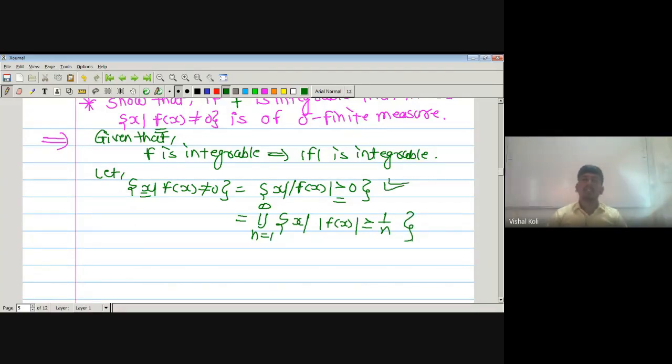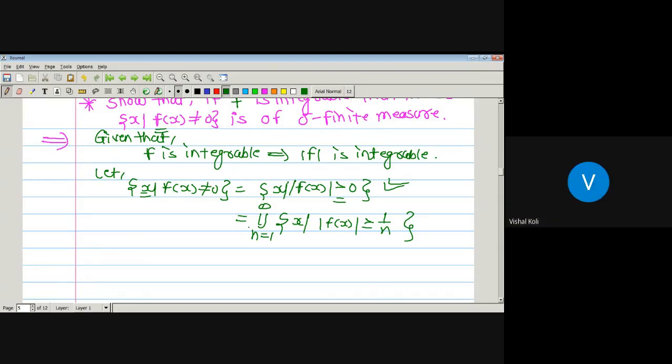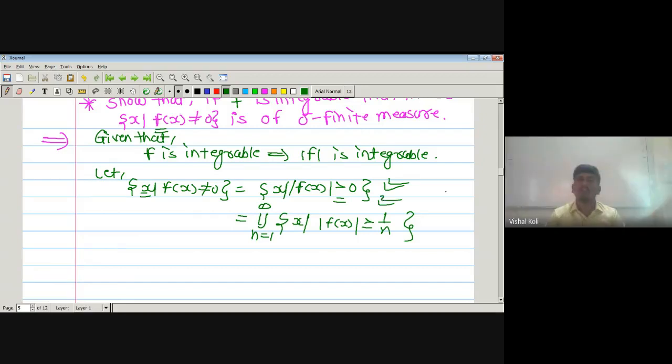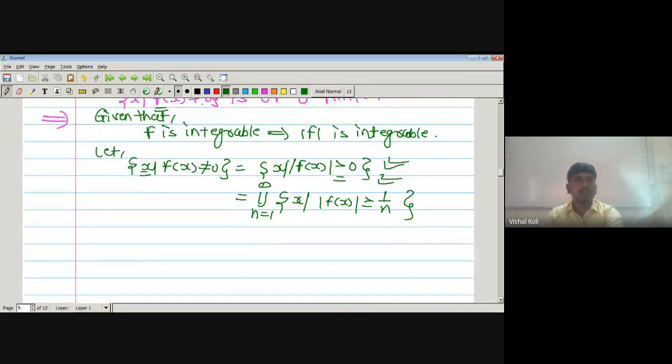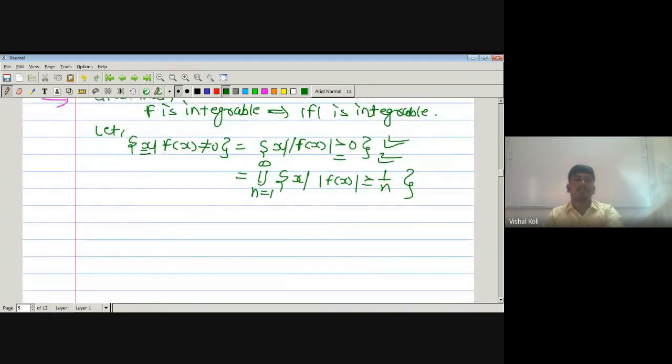Since here as n tending to infinity, this value approaches 0, but it is not exactly 0. It means our modulus of f of x is always greater than 0. As it is always greater than 0, its countable union must be greater than 0, which is nothing but the above set, that is the set of x whenever modulus of f of x is greater than 0. So here we have written the set of x whenever f of x not equal to 0 as a countable union of the sets x whenever modulus of f of x is greater than or equal to 1 by n.